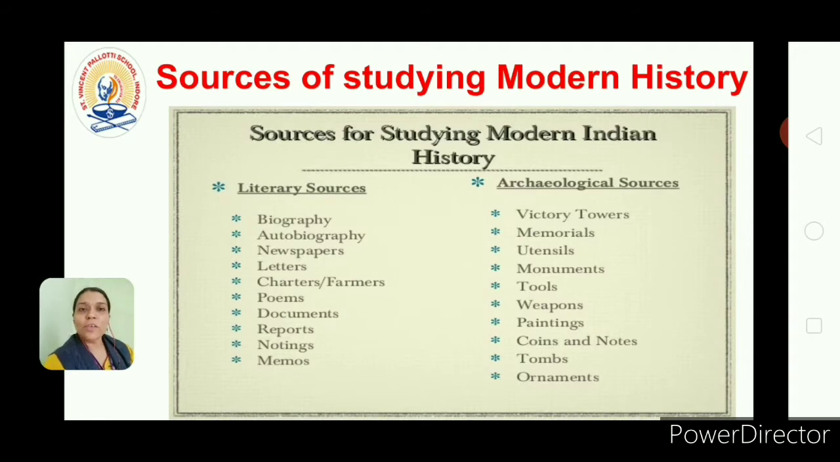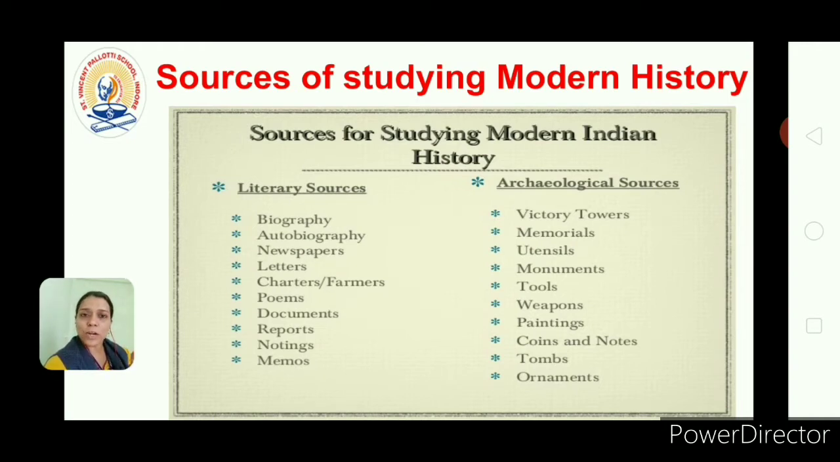So here we will be knowing about the sources of studying modern history. Whatever history we are reading, there must be some source of it. How we got to know about it, what we are reading and knowing. So there are sources from which we got to know about the history. There are two types of sources. One is literary source and the other is archaeological source.